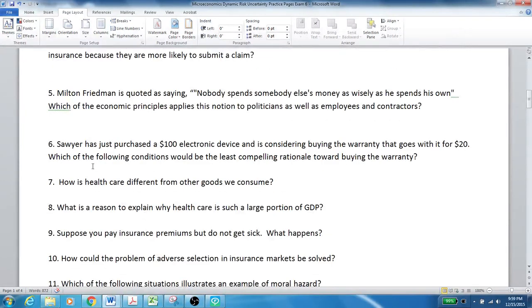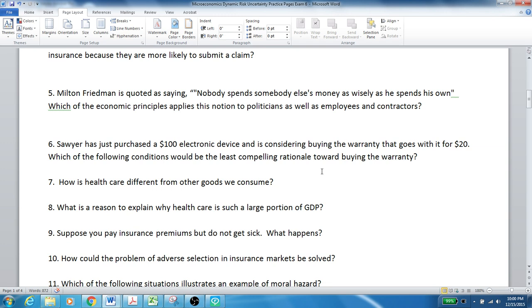We come on down here, number 6. Sawyer has just purchased a $100 electronic device and is considering buying the warranty that goes with it for $20. Which of the following conditions would be the least compelling rationale for buying the warranty? There's a lot of different choices I give you on there, and some of them are choices that you hear people say, but what you want to do is think about a rational reason to buy the warranty. Why would Sawyer pay $20 for a $100 warranty?